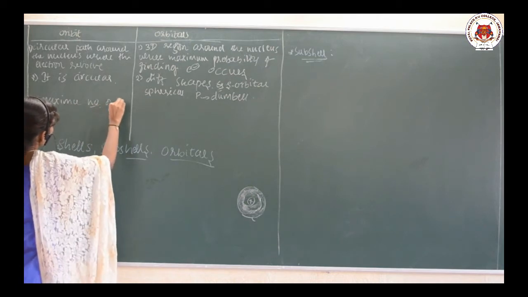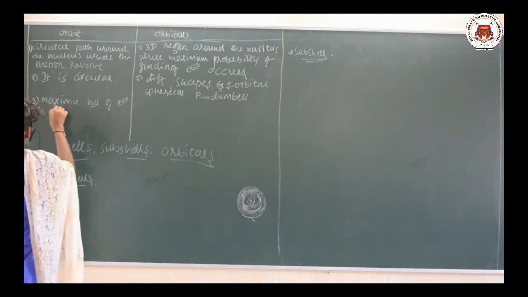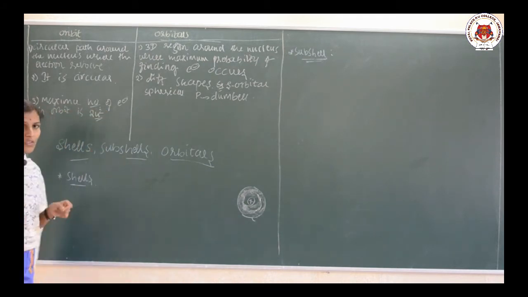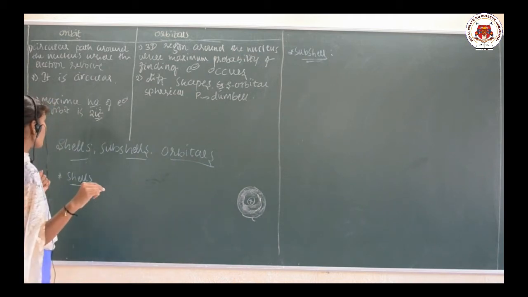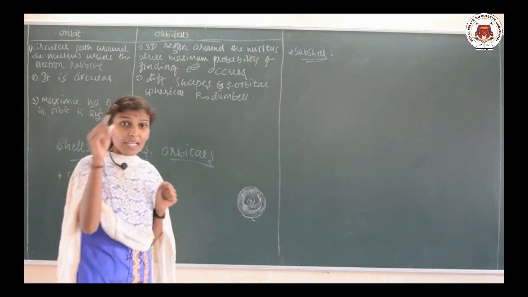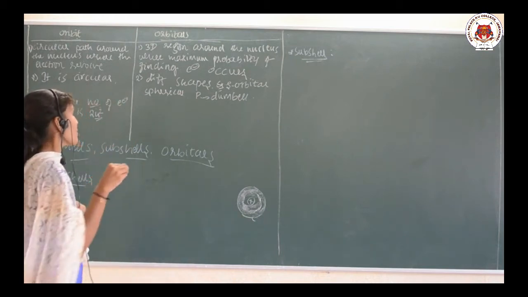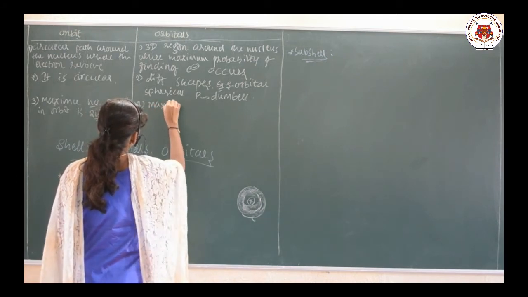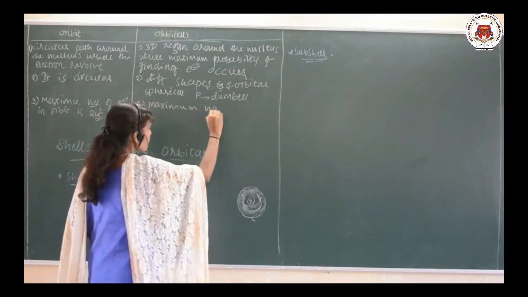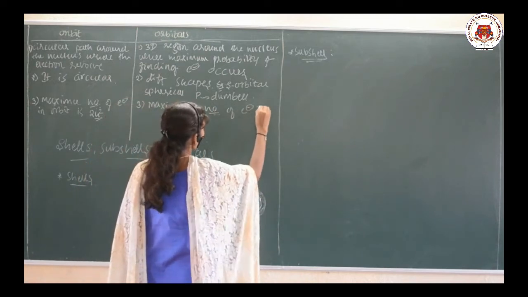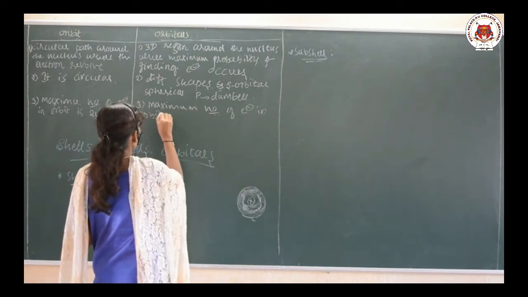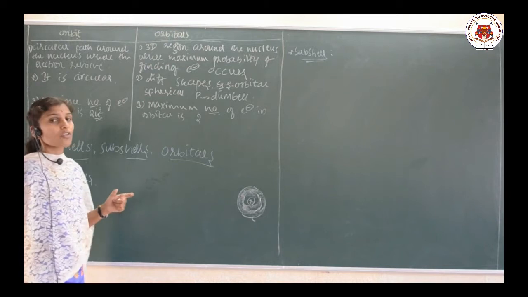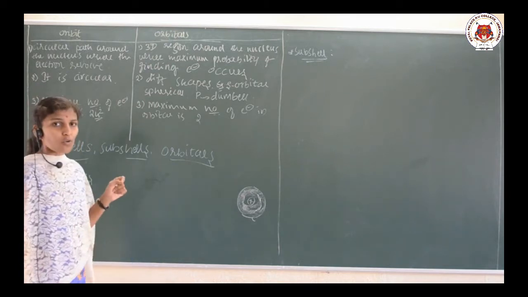By applying the 2n square formula, you can find out how many electrons are present in an orbit, but the maximum number of electrons in an orbital is 2, while in case of the orbit it is 2n square.